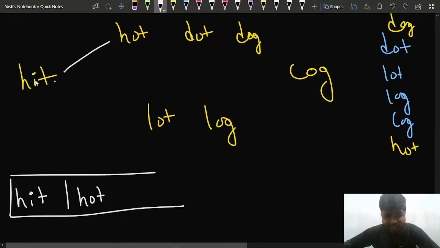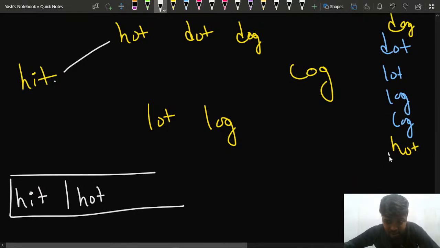So I'll be checking for each word. For each word, I'll be checking all the 26 alphabets, right? I will check whether I can make a combination of hot, or a combination of anything else, or not. Which words are present? So this will be the dictionary that's available to me. This is the collection of words that is available for me.